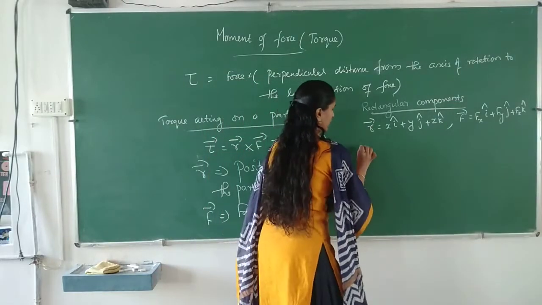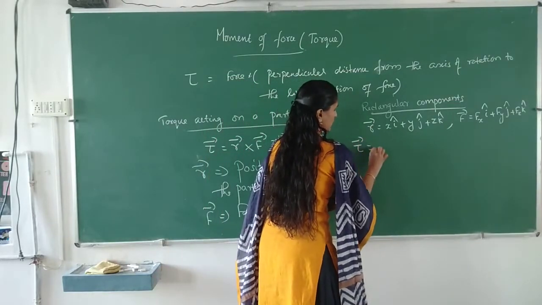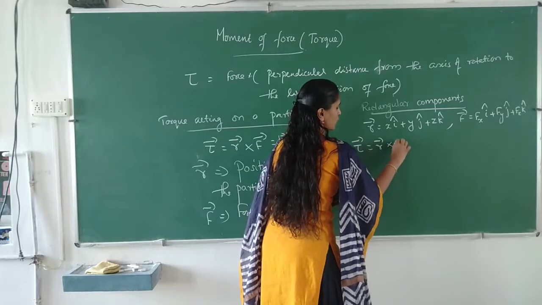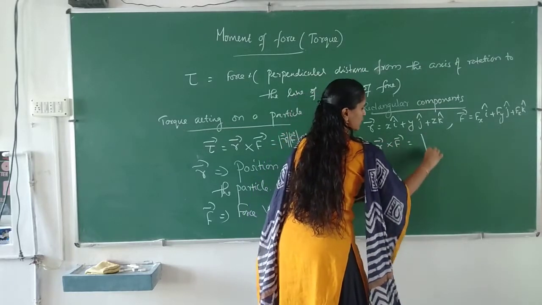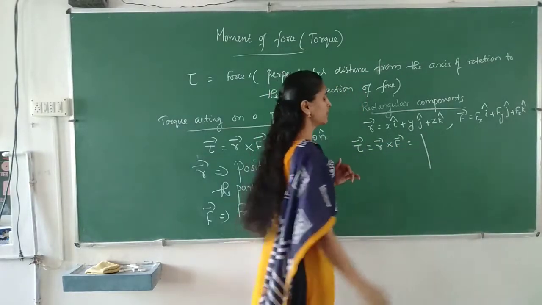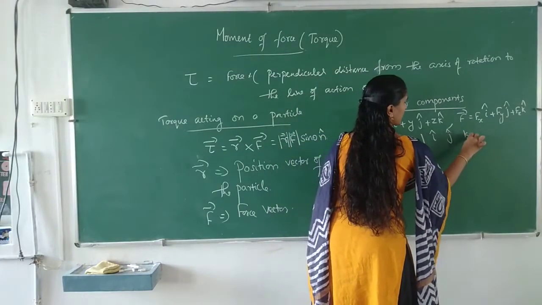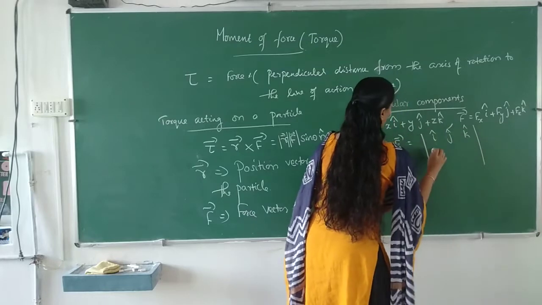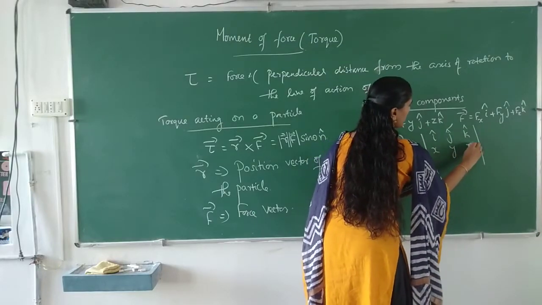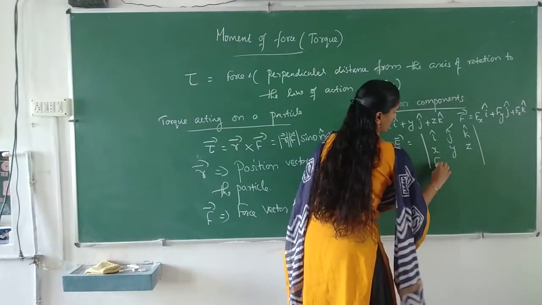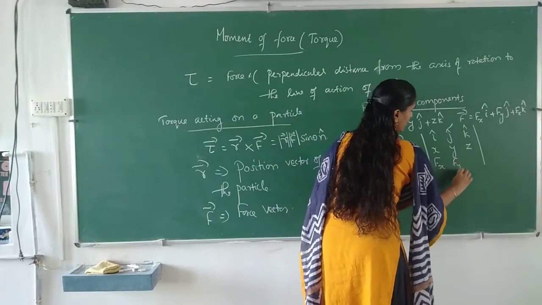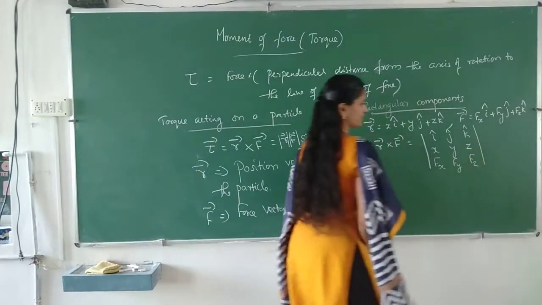So we can find torque as R cross F, and that is equal to the determinant of the rows i, j, k; x, y, z; Fx, Fy, Fz.